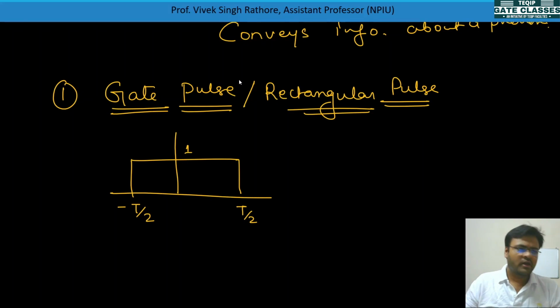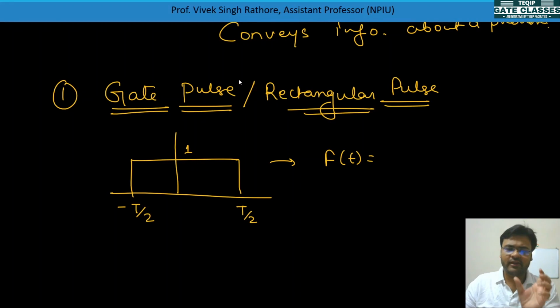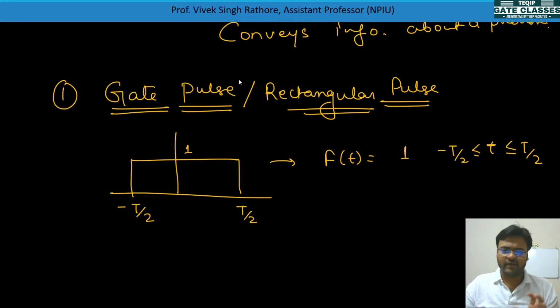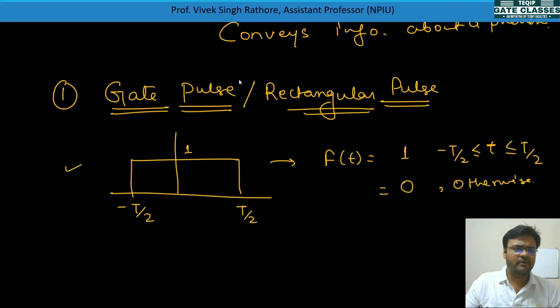Now how can we represent it mathematically? This signal is represented as f(t), and the value of f(t) is 1 from minus T by 2 to T by 2. From this range to this range it lies, and f(t) is 0 otherwise, whatever the value may be. So this gate pulse can be represented by this mathematical expression.